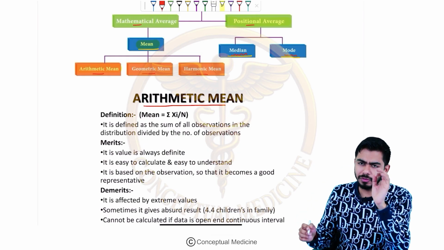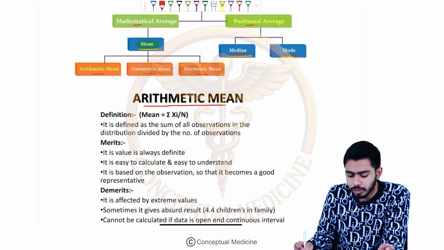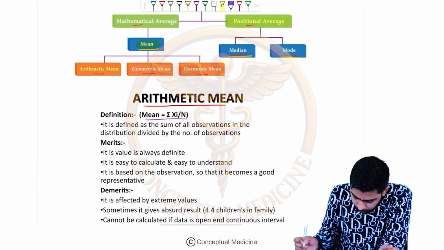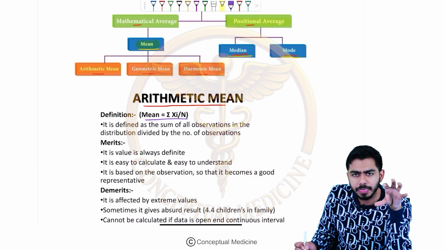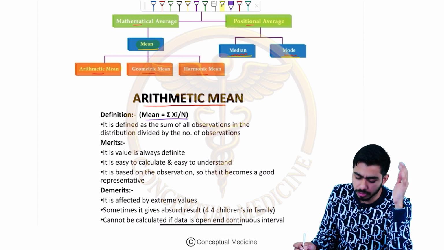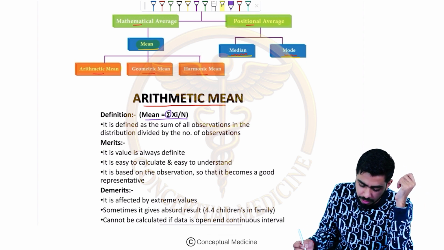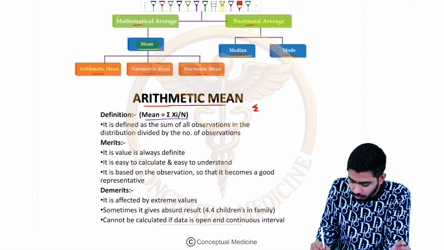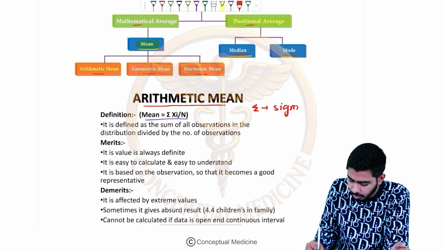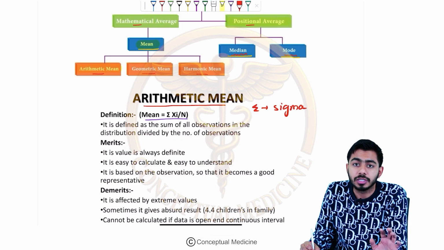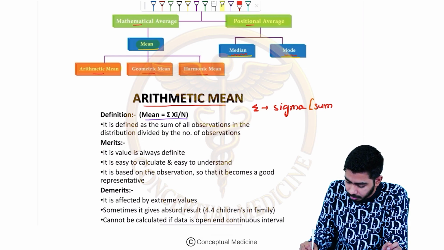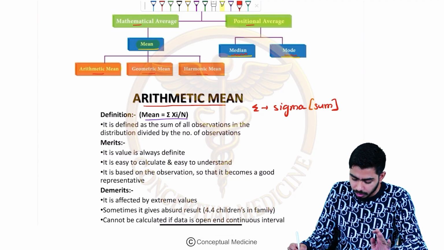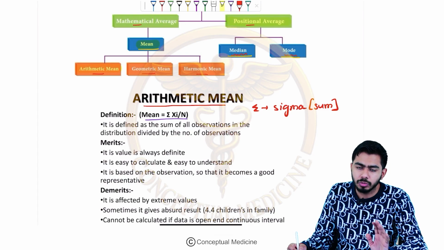What is the arithmetic mean? Let me tell you. Very, very simple. I know most of you are aware of that already. The mean is the sum of all the observations which you are seeing divided by the total number. You know the sign which you are seeing over here, it is nothing but the sigma. Sigma is telling you to sum up the variables present in front of you. So it is Σxi divided by n, where n means the total number.